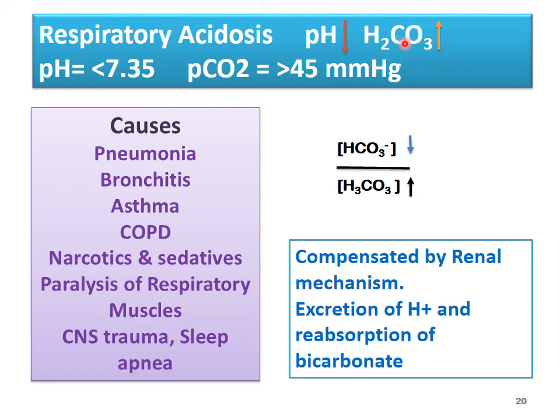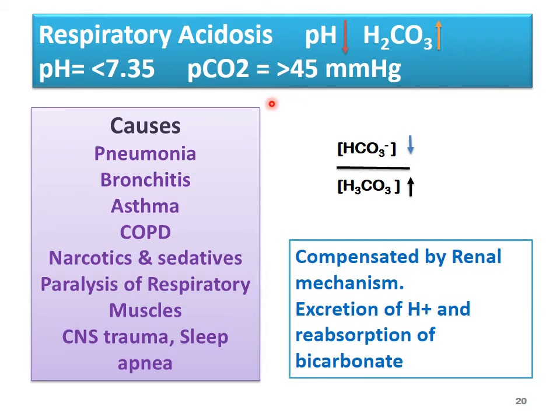In respiratory, we always see carbonic acid and partial pressure of CO2. So H2CO3 is increased. H2CO3 will increase H plus ions, and the pH will become less than 7.35, and PCO2 is more than 45 mmHg. So the partial pressure of carbon dioxide increases.